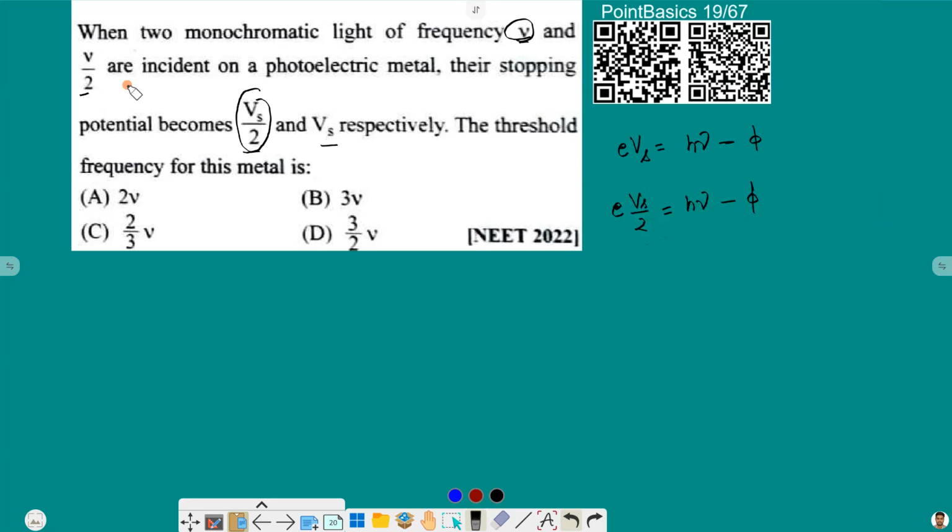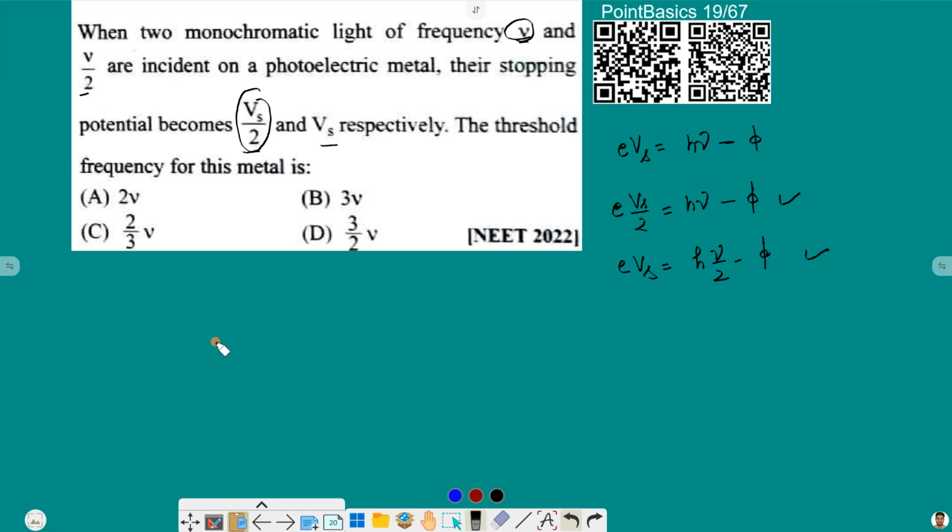For the second case, the frequency is nu by 2 and the stopping potential is Vs. So for that we will have E Vs is equal to h nu by 2 minus phi. Now what we can do here is divide both of these equations, this and this.